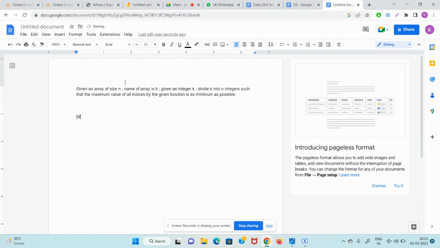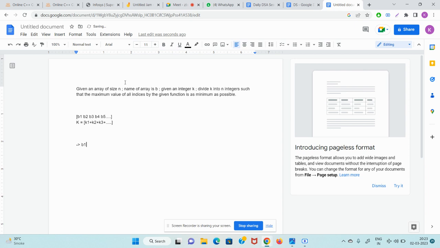So we are having this B1, B2, B3, B4, B5, something like that. Then we have K, we divide it into K1 plus K2 plus K3 plus like this. Then you calculate the value at each index.